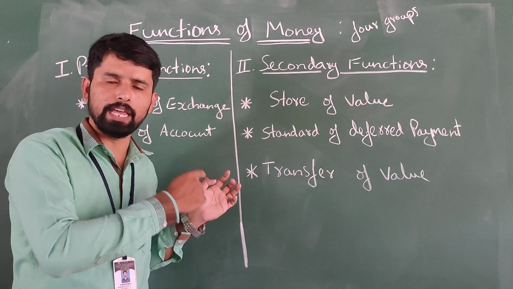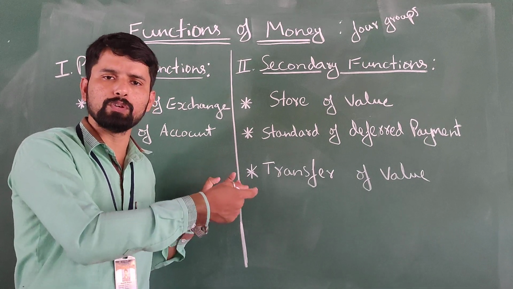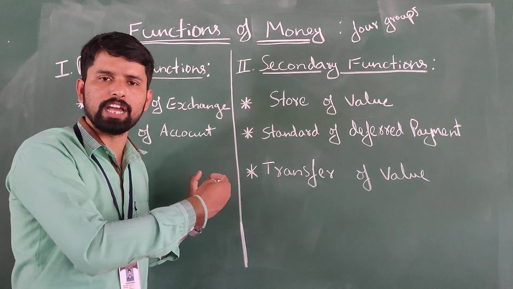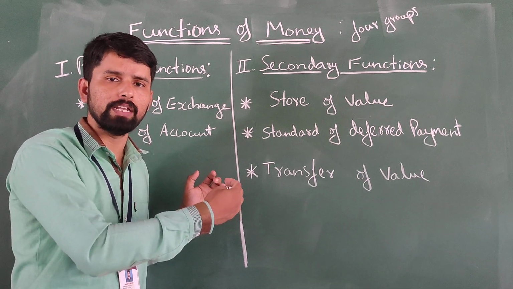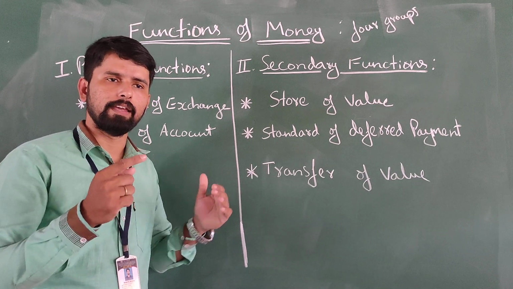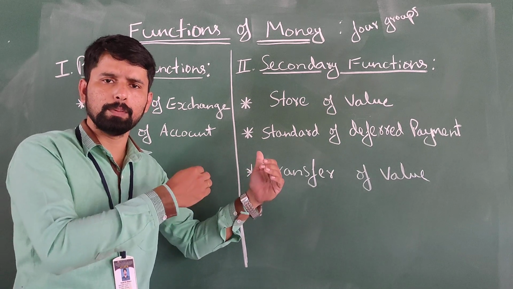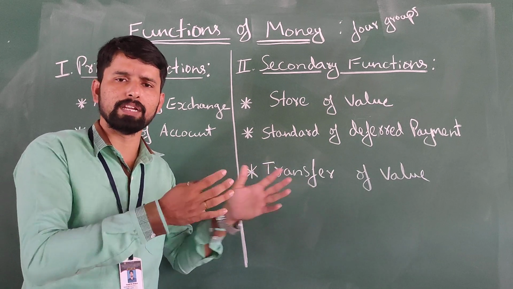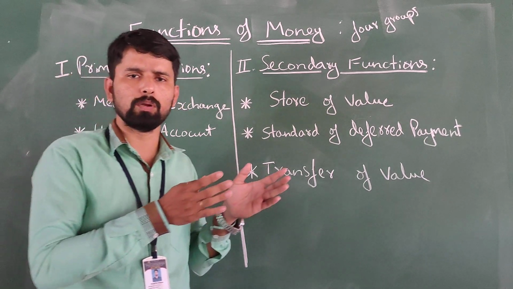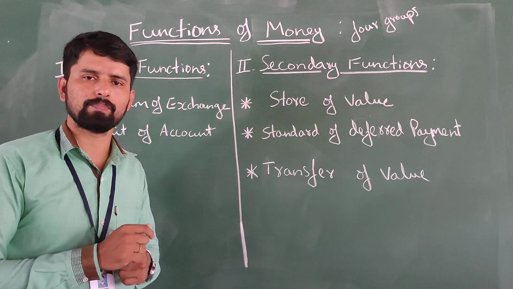If A wants to buy corn and B wants to buy wheat, a trade, an exchange, is possible between A and B. But if A has different needs, or B has different needs, if there is a difference between the needs of A and B, there is no possibility of exchange.